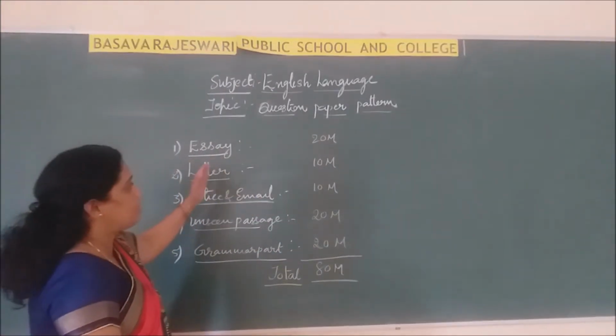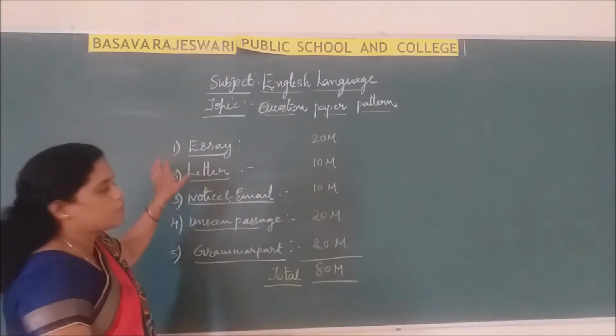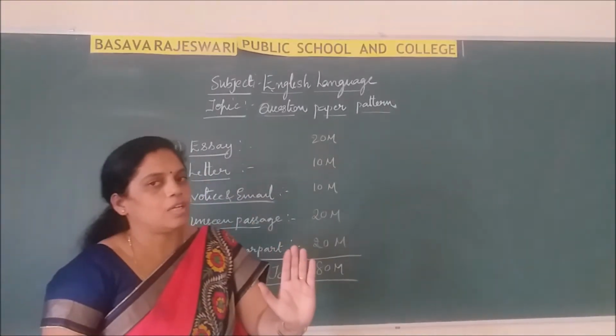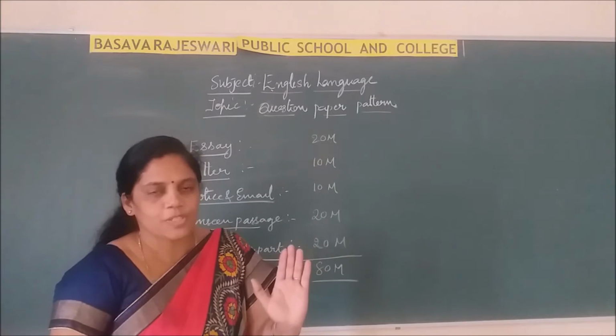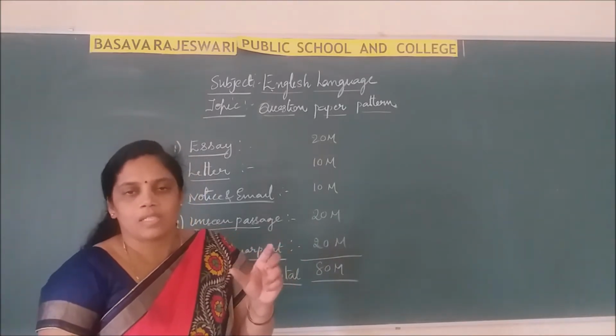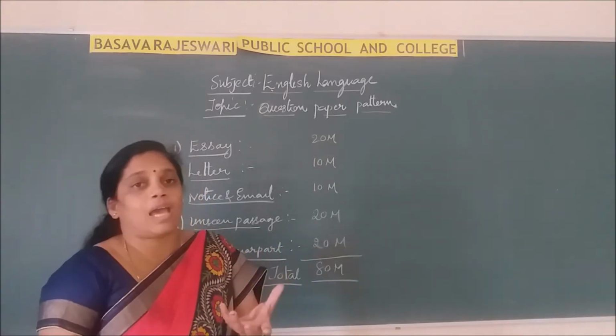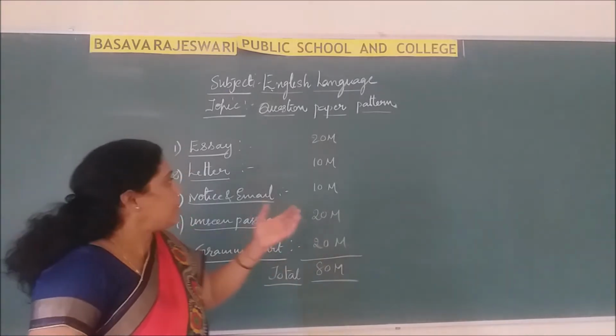So the essay carries 20 marks. That is the first question. They will ask 5 topics here. Understood, children? Five topics of different types. You have to read carefully, then you have to write.